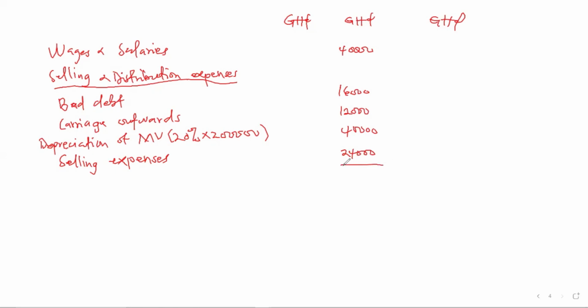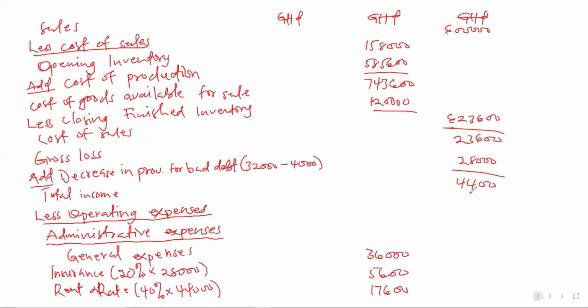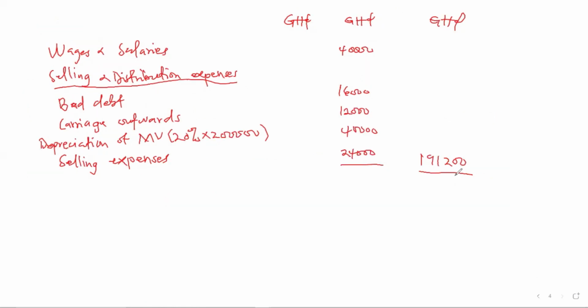So when we add all our operating expenses, we have 191,200. So we less the 191,200 from our total income. This is our total income. So we less 4,400 minus 191,200, which will give us 186 in time. That is a net loss. That is a net loss.